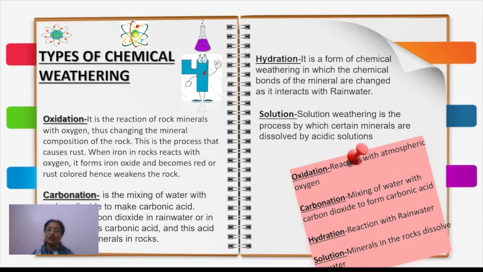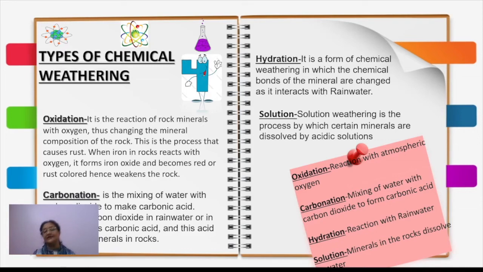Okay. Now number 3 is hydration. Hydration is related to water, by name only it's very clear. It is a form of chemical weathering in which the chemical bonds of minerals are changed. And how is it changed? It is changed when it comes in contact with rainwater. In this also I can give you one example, like feldspar. Feldspar, when it comes in contact with water, changes into kaolin.